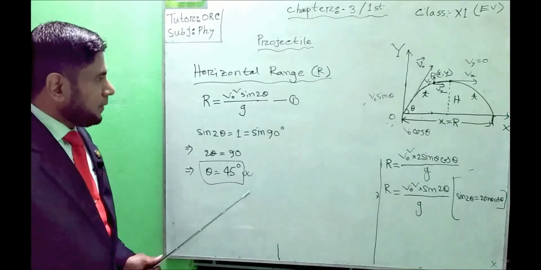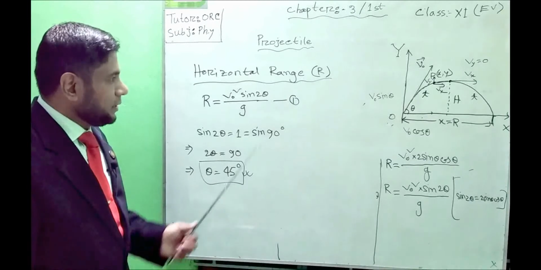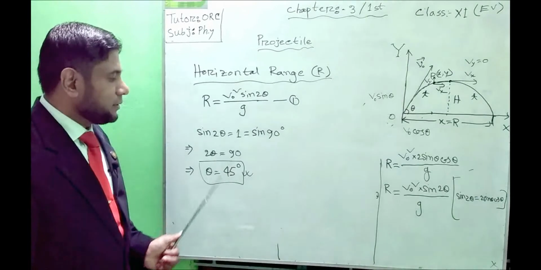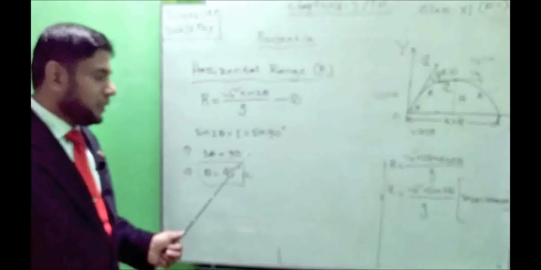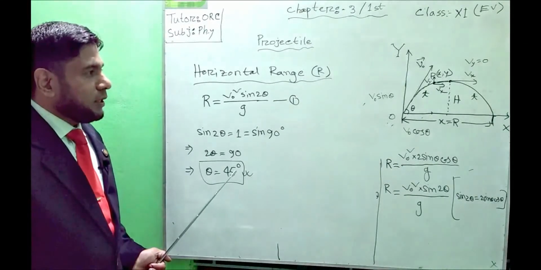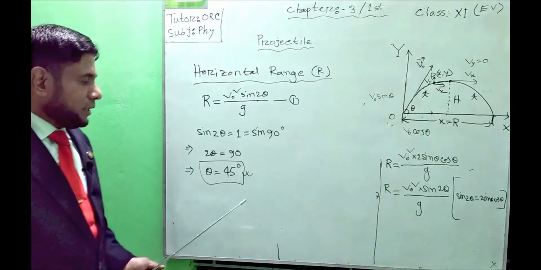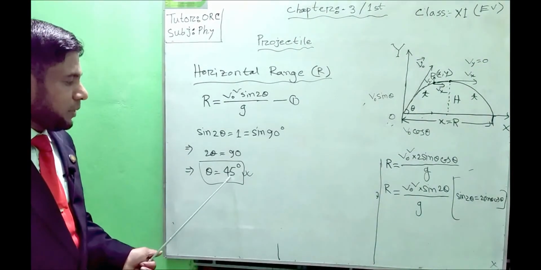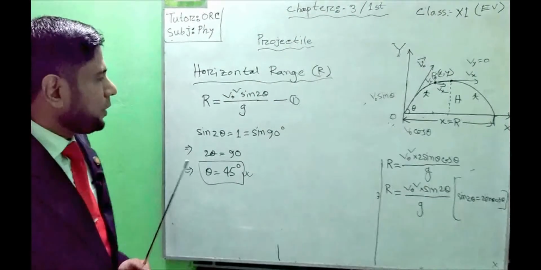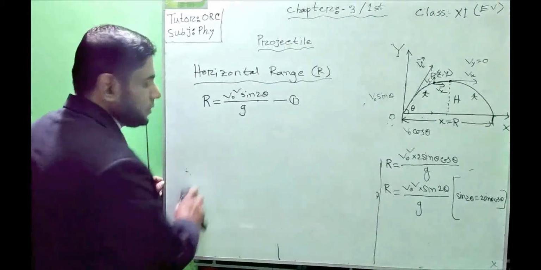So if we put the value theta equals 45 degrees in equation 1, we will get the maximum horizontal length. Dear students, it is very important information. When a projectile is thrown at an angle of 45 degrees, the horizontal length must be maximum. So to find the maximum horizontal length, let us put the value in the equation.